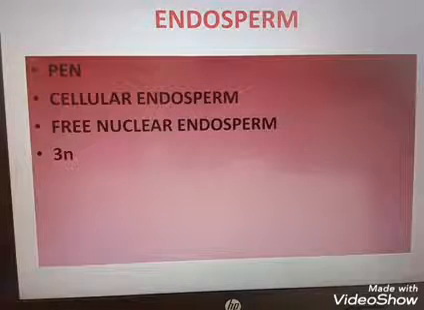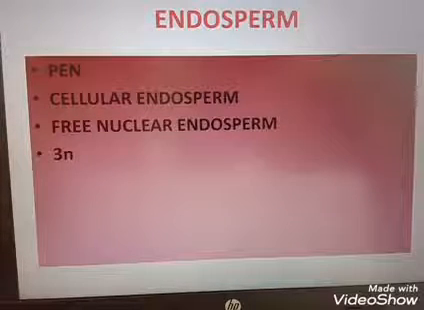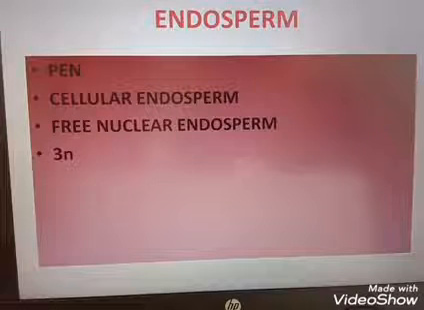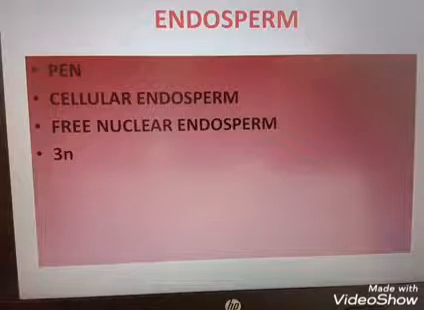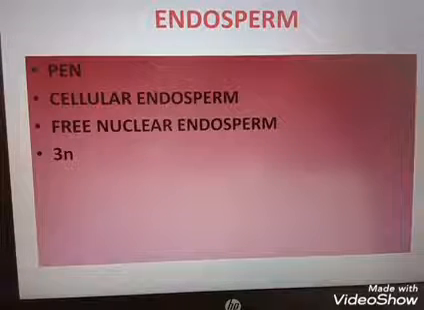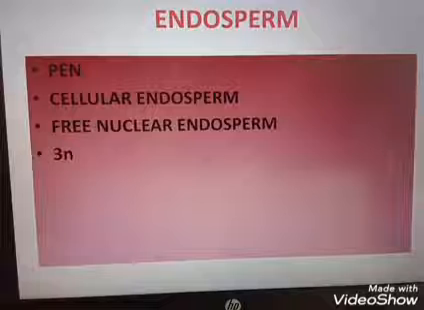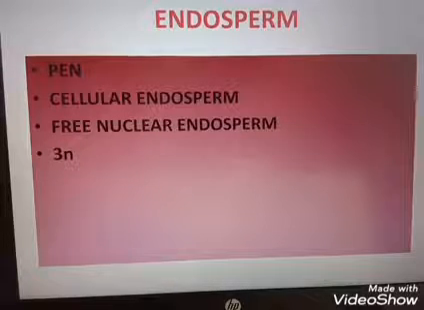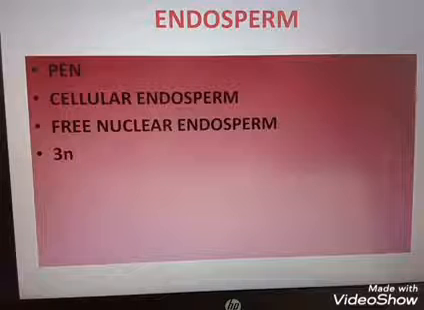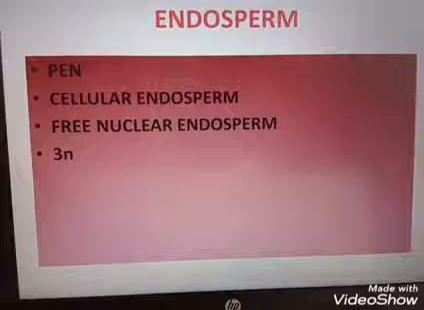Clear? I gave you one question in one slide. A rice plant has 24 chromosomes in the meiocyte. Then what is the number of chromosomes at the endosperm stage? Only one person answered correctly. The answer: if the rice plant has 24 chromosomes in the meiocyte, the original number of chromosomes is 12. The number of chromosomes in the endosperm is 3N, so 3 into 12. That means 36 chromosomes is the answer.